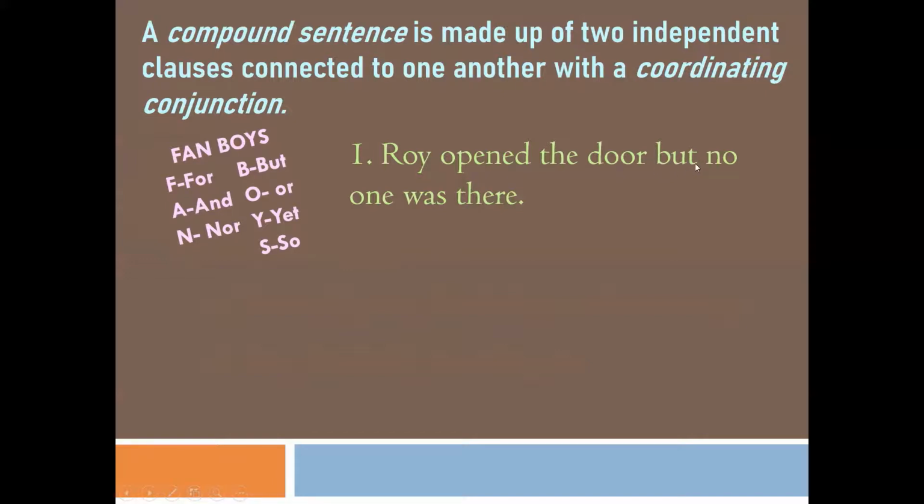Now, let's talk about the other part of the sentence. No one was there. Again, here no one is the subject and was is the verb, right? So it has a subject and verb pair, so it is also a clause. And if you use this part all alone, no one was there, it also gives a complete meaning. So this part is also an independent clause. Because this sentence contains two independent clauses which are connected to each other with the help of a coordinating conjunction, it is an example of a compound sentence.